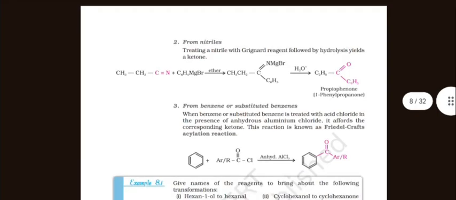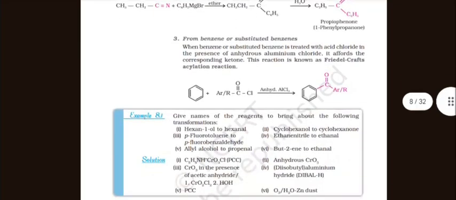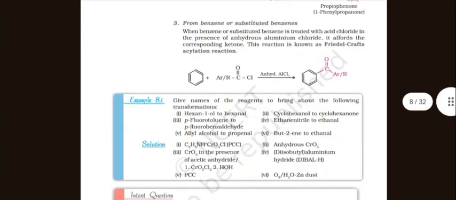For example, CH3CH2C≡N with C6H5MgBr in ether gives CH3CH2C(=NMgBr)C6H5, then hydrolysis gives CH3CH2C(=O)C6H5. From benzene or substituted benzenes: when benzene or a substituted benzene is treated with acid chloride in the presence of anhydrous aluminum chloride, it affords the corresponding ketone. This reaction is known as Friedel-Crafts acylation reaction.